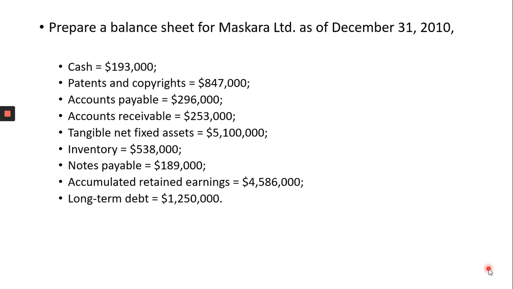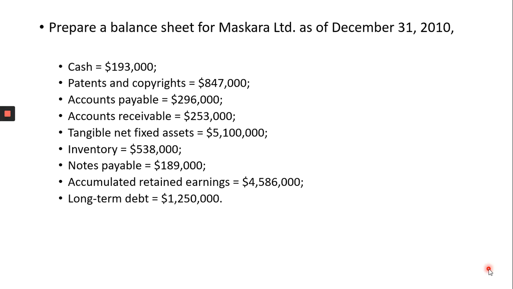Long-term debt means a loan which will take more than a year to pay off. Let's say the company took a 10-year loan, and this is the first year. It's still 9 more years to go, so this will be the company's long-term debt. Alternatively, if the company takes a loan for, let's say, 6 months from a bank or financial institution, the company has less than a year to pay it off. So we will not call it long-term debt, rather we will call it short-term debt.